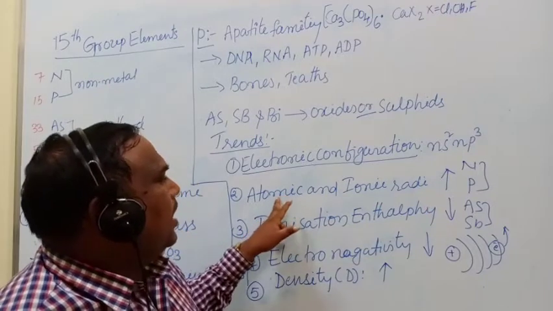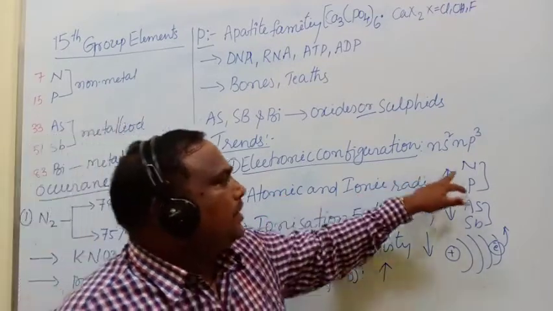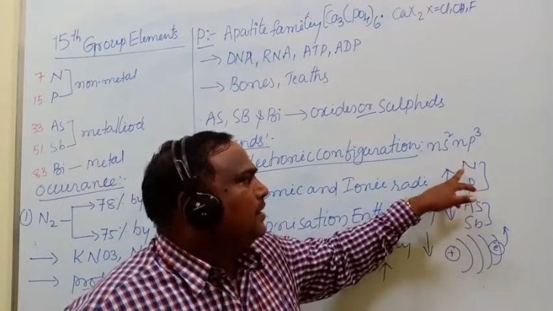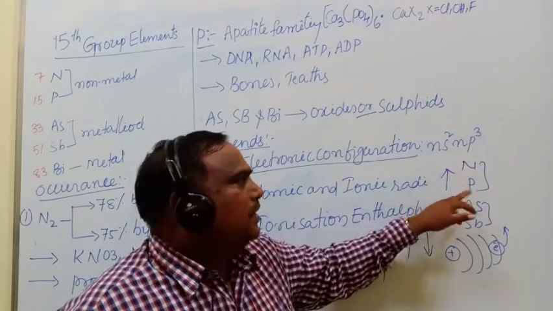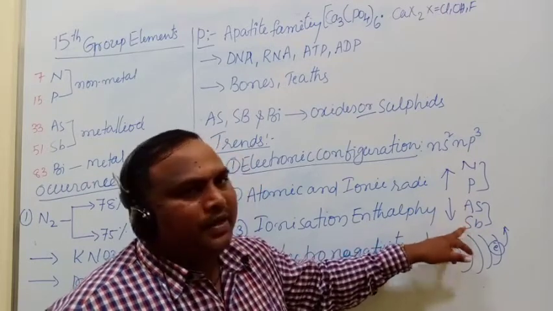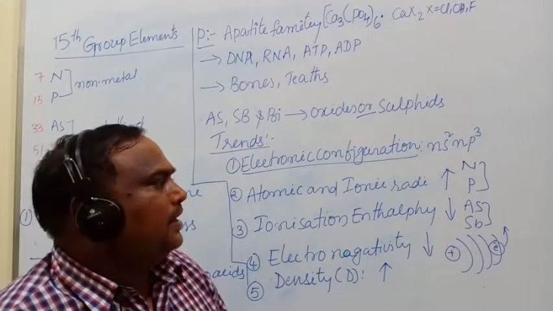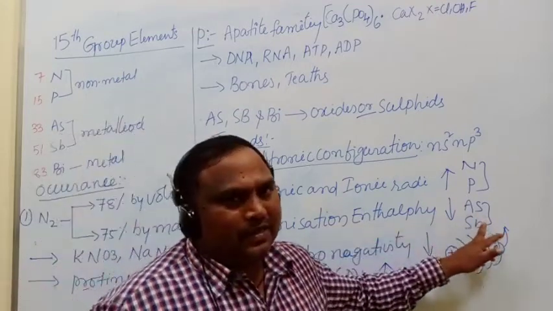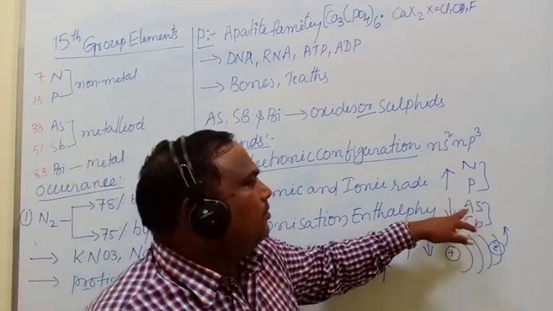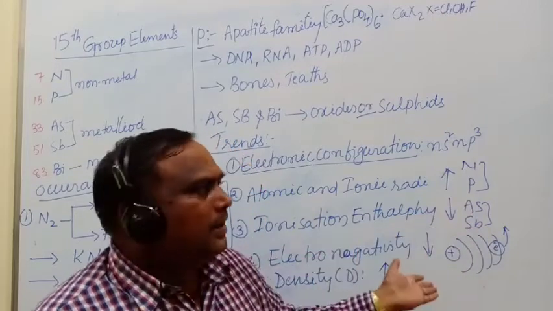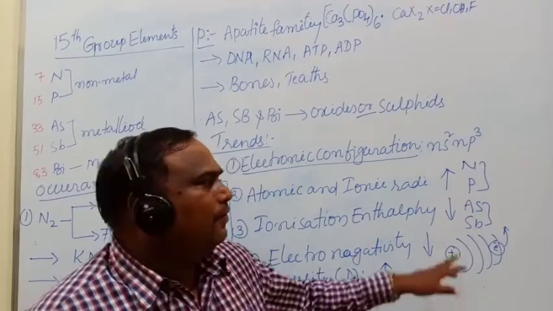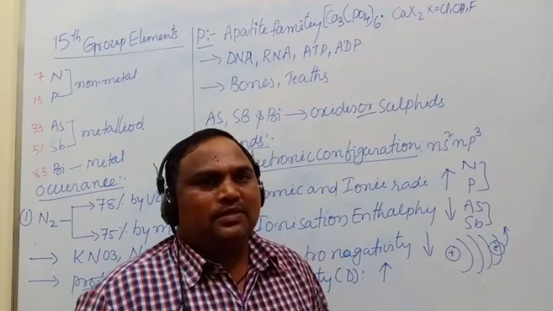The increase of atomic and ionic radii from nitrogen to phosphorus is large, as we expected. But the increase from arsenic to antimony is not what we expected. That is due to lanthanide contraction. From arsenic to antimony, electrons are entering the 3d and 4f orbitals, which have a poor shielding effect.